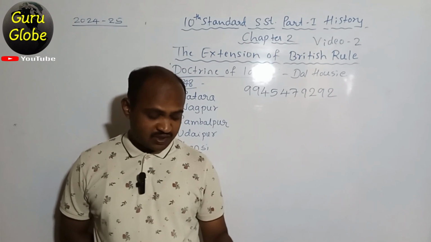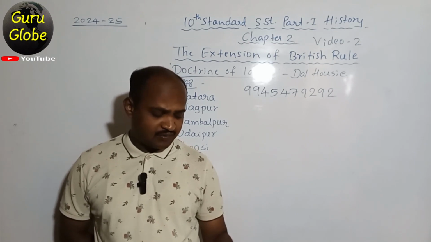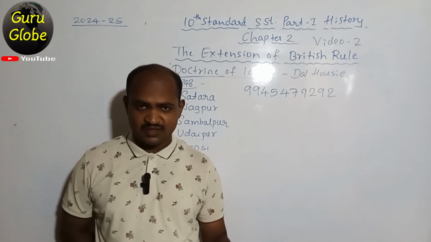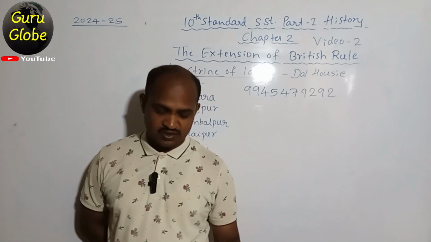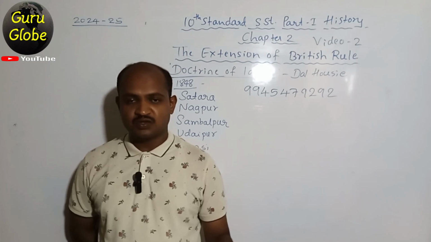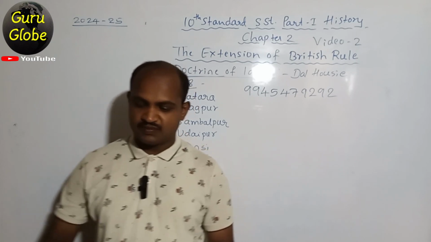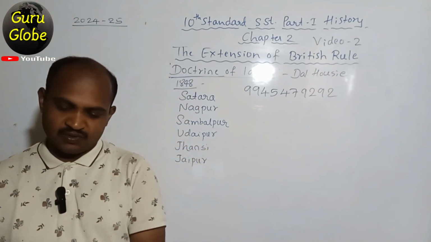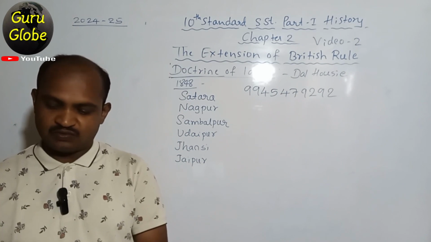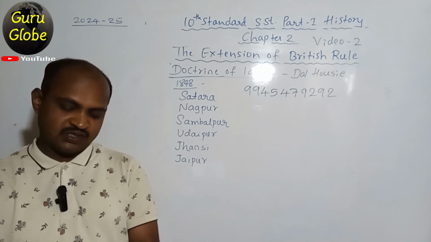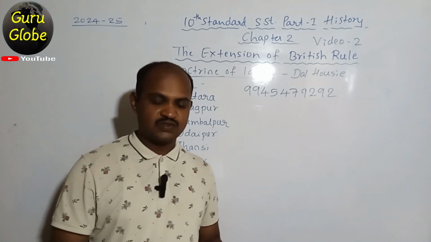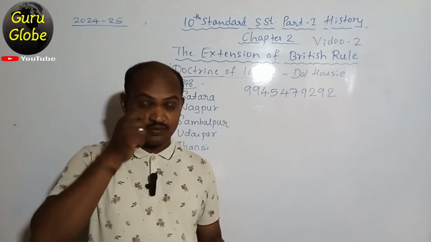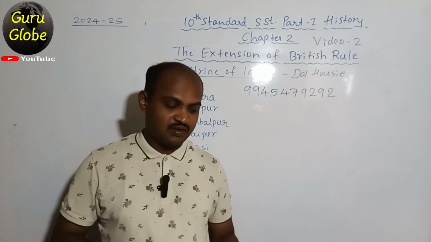Those who signed the subsidiary alliance were puppets in the hands of the British East India Company. Substantiate. It was asked in the 2020 model question paper. And for 3 marks, one question is asked here: mention the conditions of the subsidiary alliance. It was asked in the supplementary exam of 2020 for 3 marks.